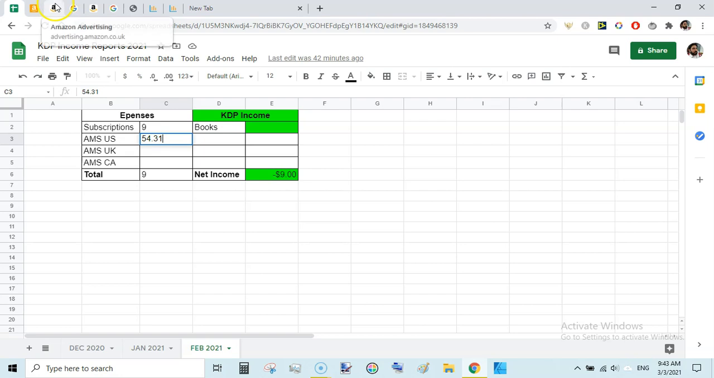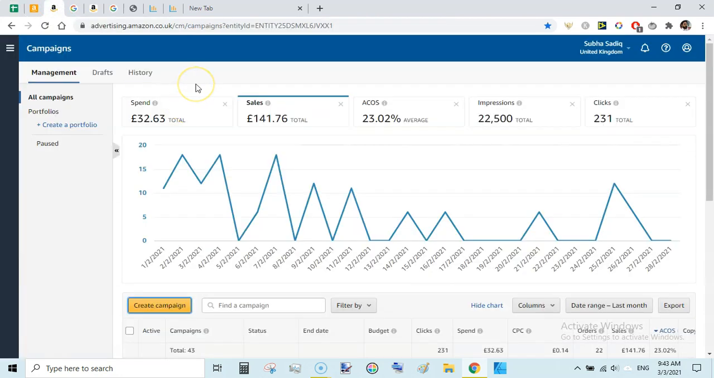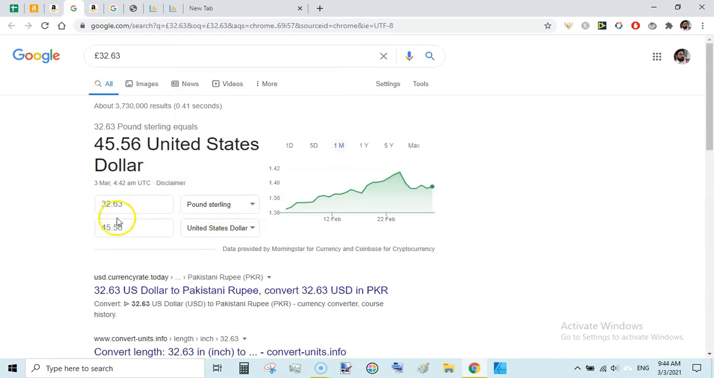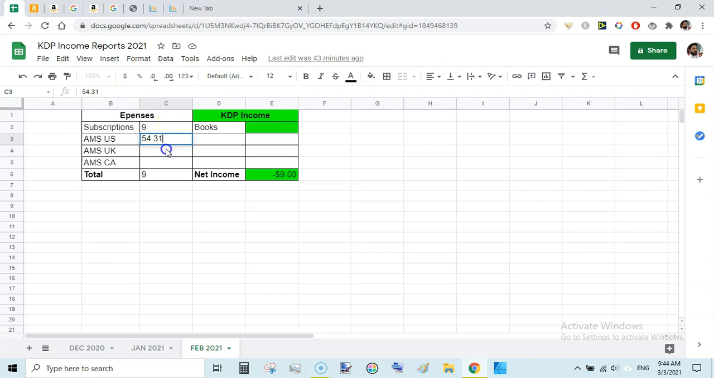54.31, and now that is Amazon UK. I spent 32.63 pounds. That's generated 141.76 pounds sales, and with an A cost of 23.02%, that is very good again. So that counts for US dollars 45.56 here.